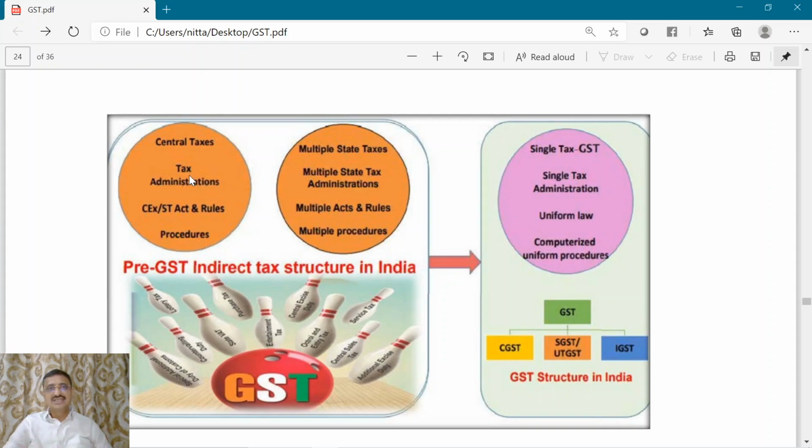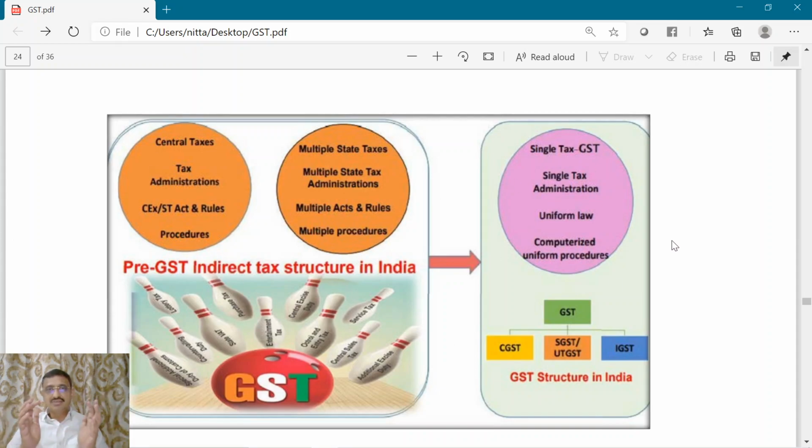In the pre-GST era, there used to be central taxes and state taxes. There used to be a number of administrations, be it central excise or service tax. There used to be centralized acts and rules. For service tax there was of course no separate act, but the Finance Act was the source law, and also there were different procedures for different levies. At the state level also, there used to be multiplicity of taxes, multiplicity of administration, number of acts, number of rules, and a whole lot of procedures. But now all of these are subsumed into a single tax.